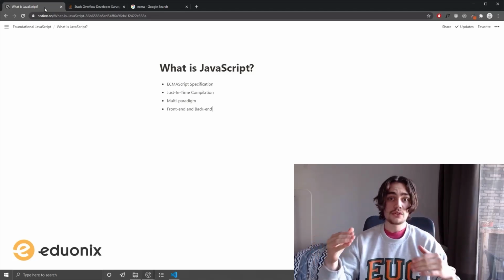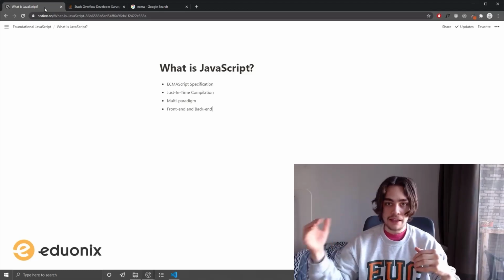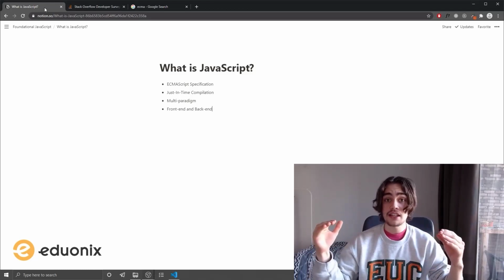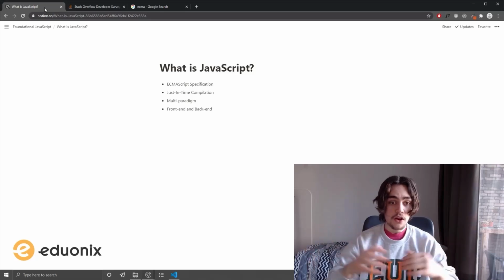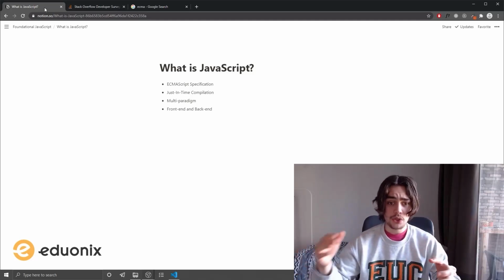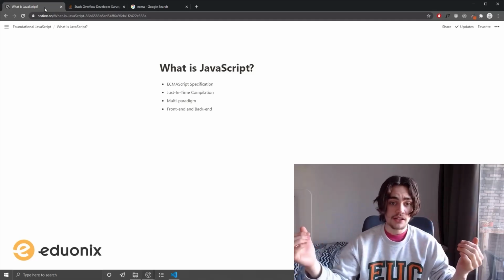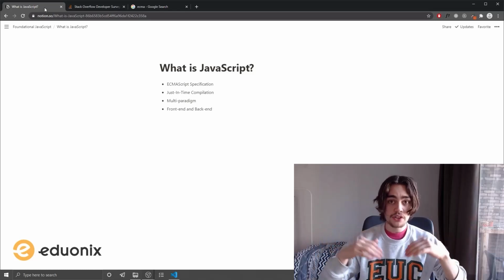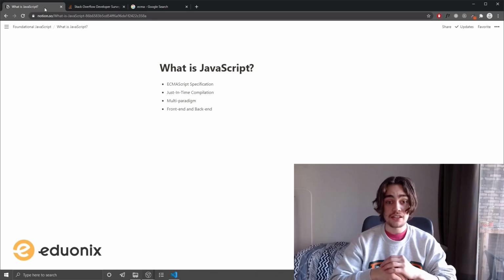And it's also, especially as of recently, not just being used in the web browser itself. It's also being used to build web servers on the back end. And this is really fantastic. It gives us a lot of flexibility when it comes to building projects, right? We can build the front end and the back end in the exact same language, even using the same libraries, and it's going to just greatly speed up how fast we can get to production on a project.